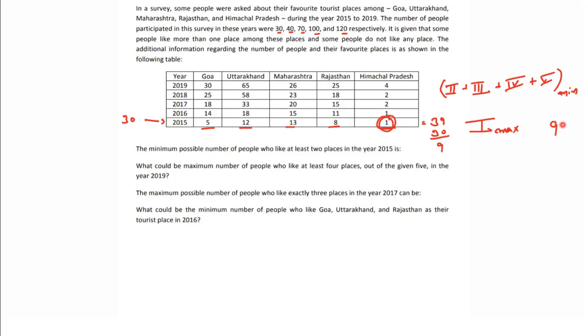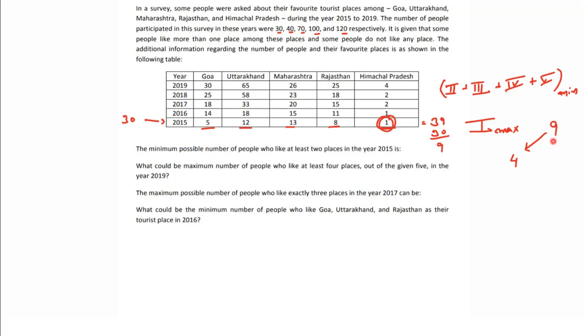So when everybody is having 1 ticket and maximum 5 different tickets we are having, can we say out of 9, 1 person will get 4 tickets? Right? Out of 9, 1 person will get 4 tickets here. So we can put here 1 person got 4 tickets here. How many tickets are we left with? We can say we are left with 5 tickets now. Now we know everybody is having 1 ticket.